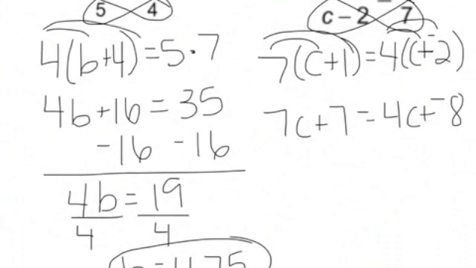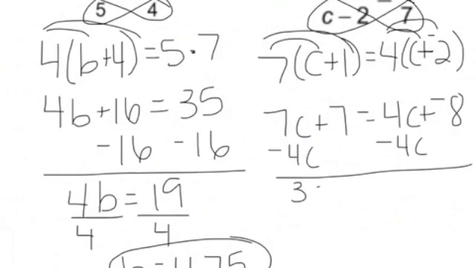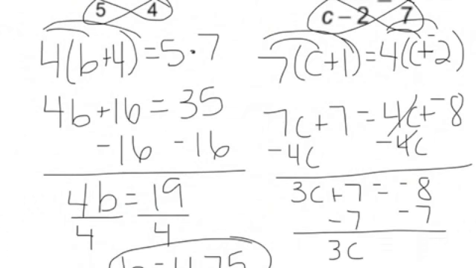So we look at which one's bigger, the 7's bigger. So if I subtract the 4, it's going to give me a positive 3c on this side. So that's actually going to be the easier route to go, because these canceled out then. Now we have a two-step, so subtract the 7, 3c equals negative 15, divide by 3, so we have c equals negative 5.